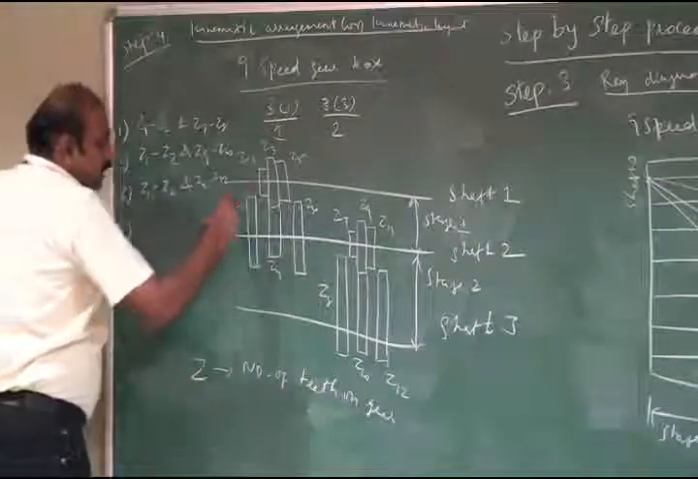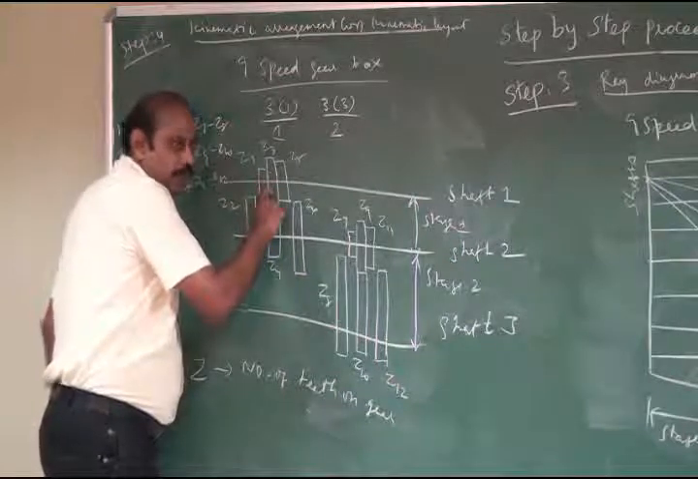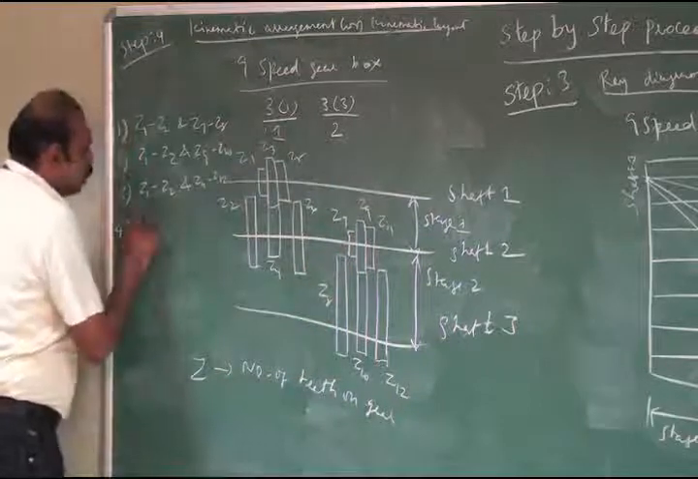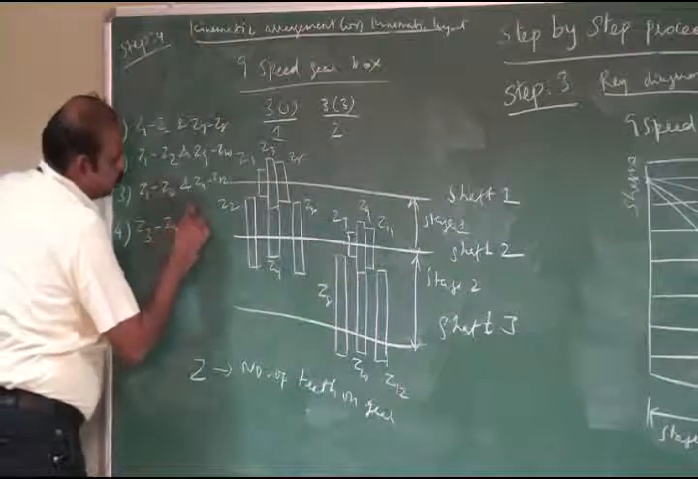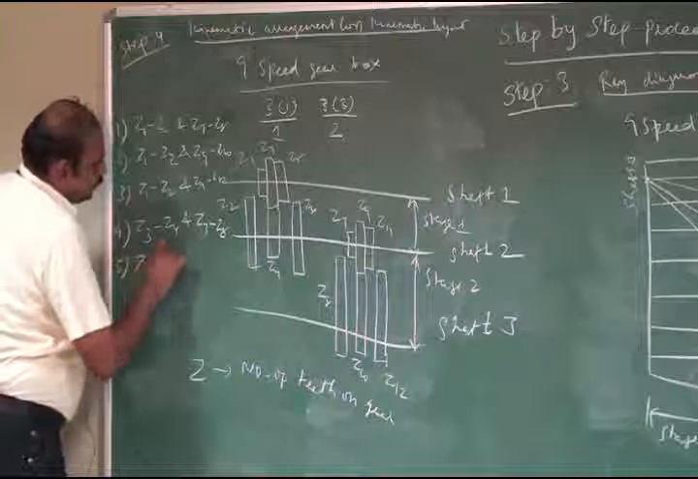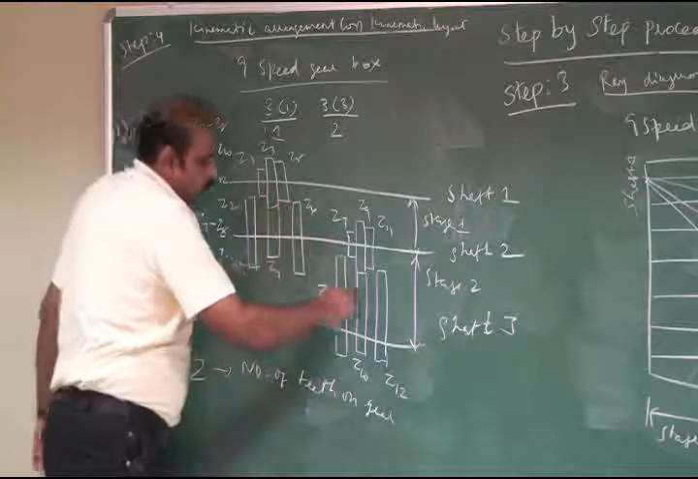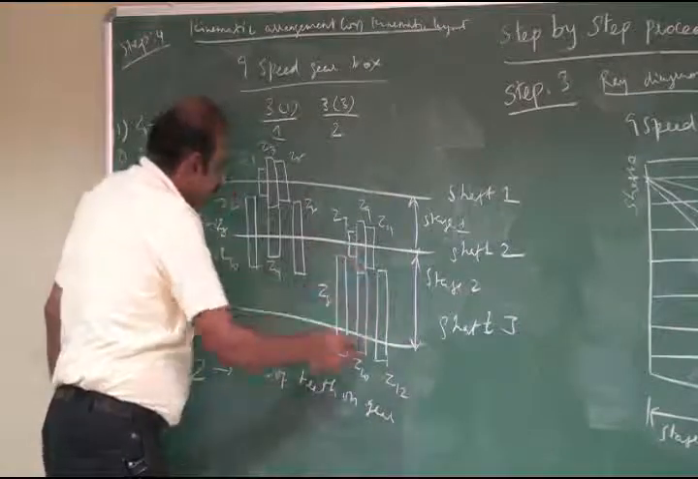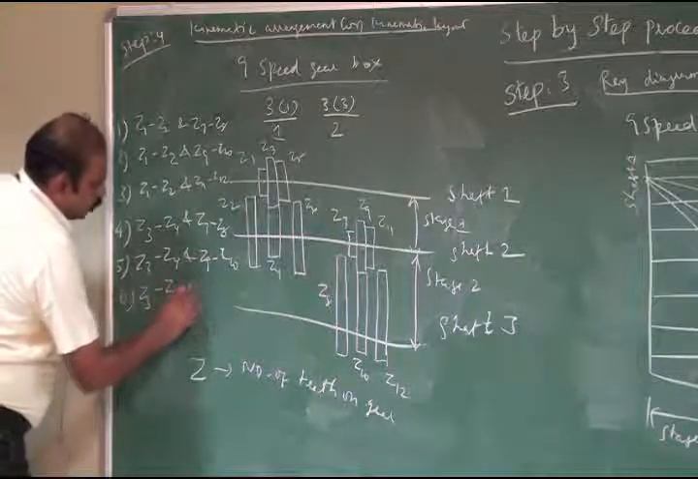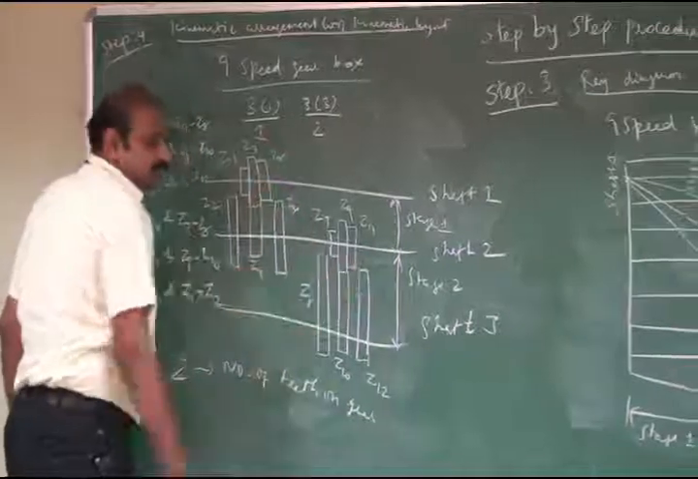Then for the fourth speed, Z1 and Z2 disengage, and at the same time Z3 and Z4 mesh, while Z7 and Z8 are meshed together; we obtain the fourth speed. For the fifth speed, Z3 and Z4 are meshed, and Z9 and Z10 are meshed; we obtain the fifth speed. Then for the sixth speed, Z3 and Z4 and Z11 and Z12 are meshed; we obtain the sixth speed.